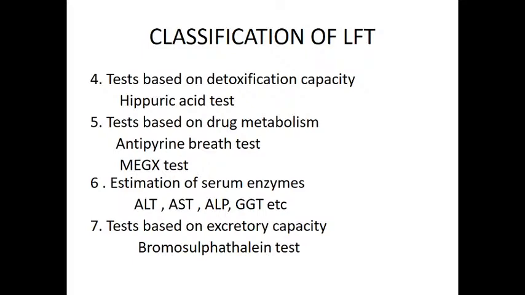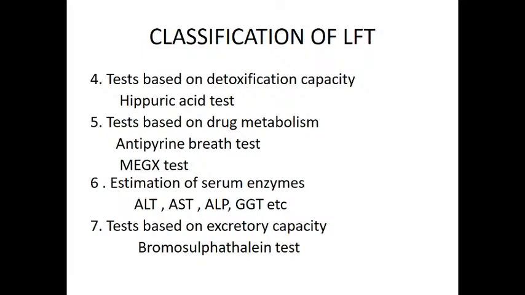Due to the wear and tear of the hepatic tissues, some amount of these enzymes is released into the circulation, so those levels in the blood are considered normal values.